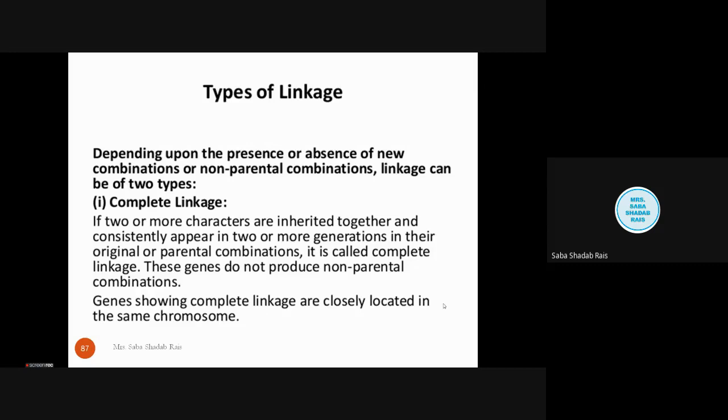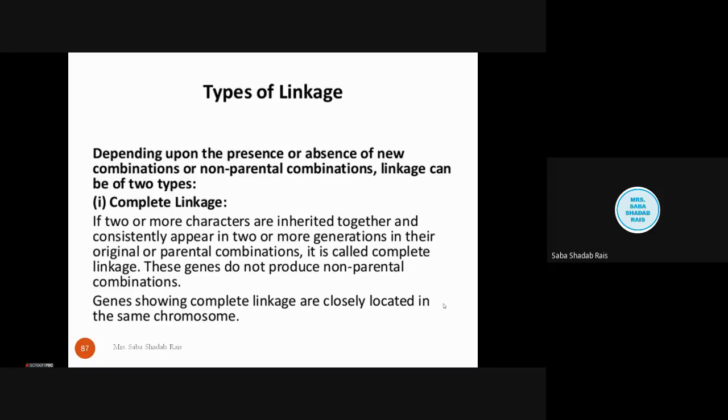These genes do not produce the non-parental combination. Genes showing complete linkage are closely located on the same chromosome, as we had already discussed. If the genes have a small distance between their loci, they will show complete linkage.